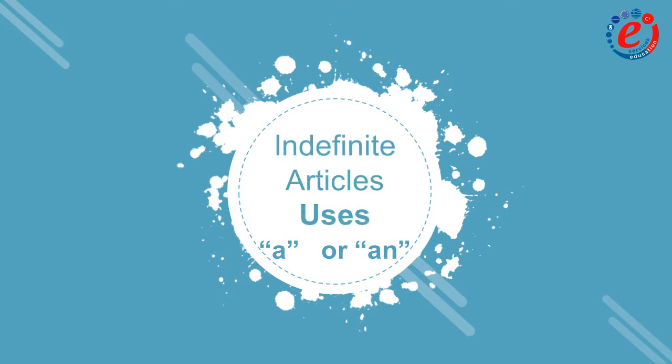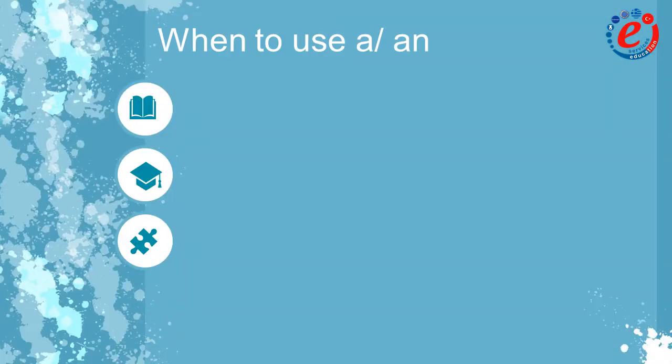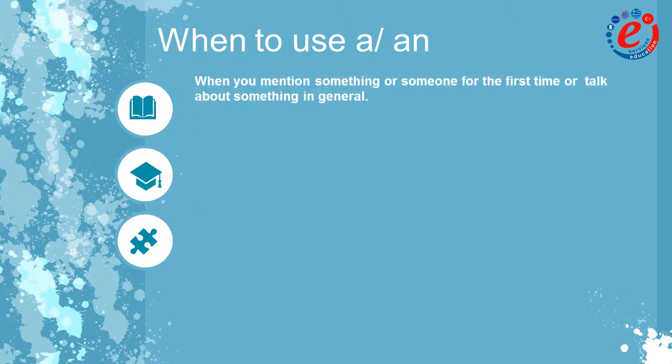Now, let's look at the indefinite article in more detail. First of all, we use a or an when we refer to someone or something for the first time, or we want to talk about something in general. Would you like a drink? I found a dog yesterday. The dog was a pointer. In the first sentence, the dog is unknown to you, so I say a dog. Whereas, when I have already introduced it in the sentence, I can say the dog.